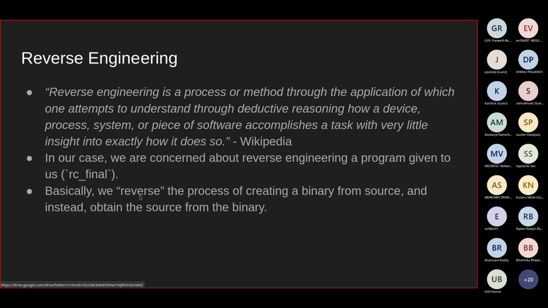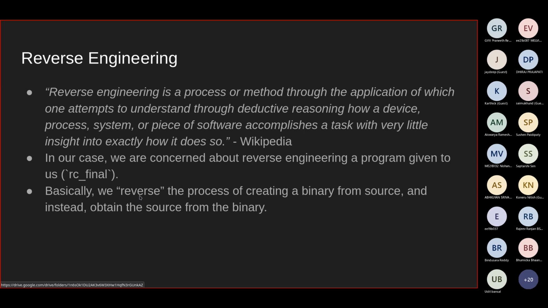In hardware, let's say there's a proprietary piece of hardware and you don't know how it works. You don't know what its specification is. You can open it up and look at all the different components and figure it out yourself. In our case, we are concerned with the software part of reverse engineering.